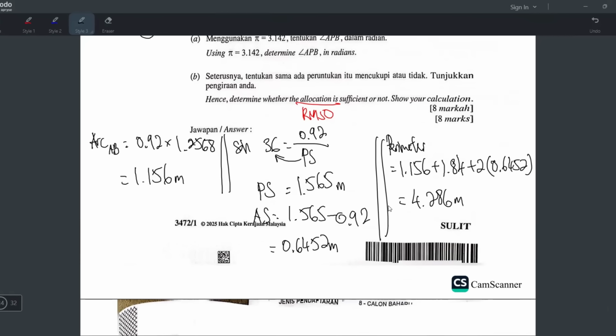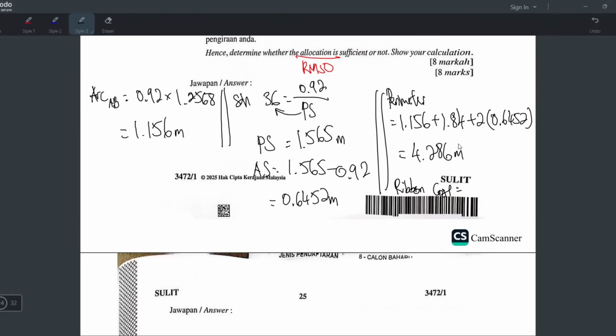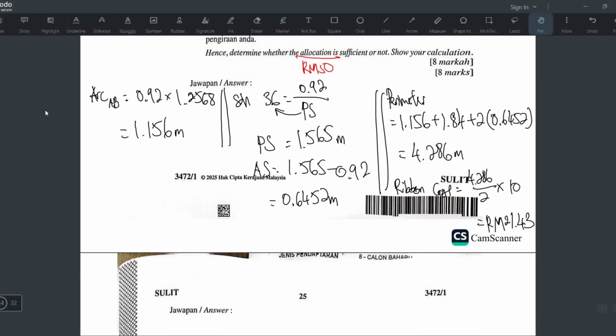Now it's time to find the ribbon cost. Just now we already found the painting cost, now is the ribbon cost. Okay, what did it say for the ribbon? How many ringgit? 10 ringgit, but it's for 2 meters. But now I have 4.286 meters, so I divide by 2 first, then multiply by 10. Then I get the RM. So press, use the answer button again so I get more accurate. 21.43. This one you write 2 decimal places because it's RM. So this is its price: 21 ringgit 43 cents.